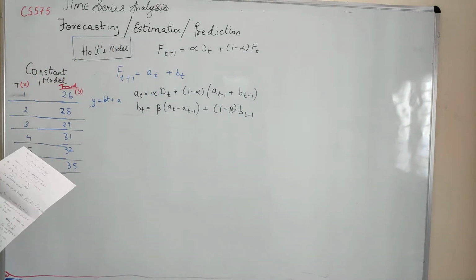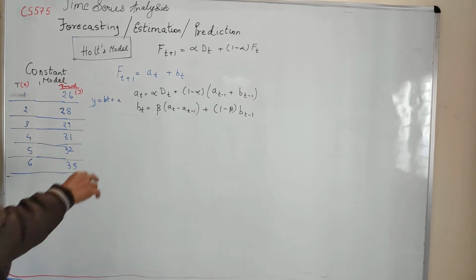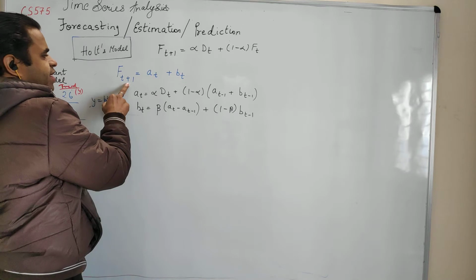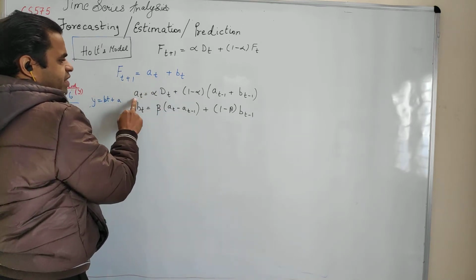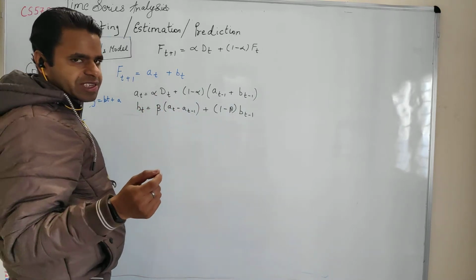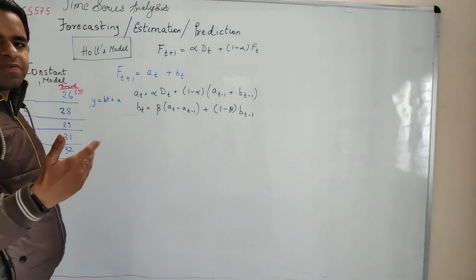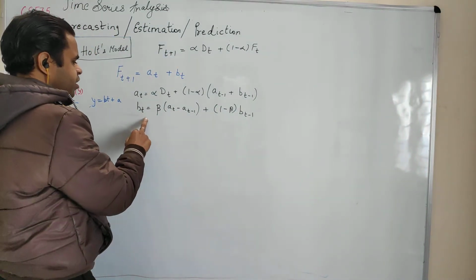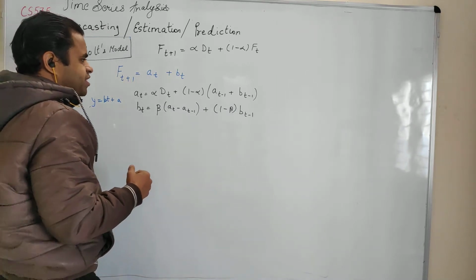What is the model? Holt's model says that the next forecast is equal to a_t plus b_t, where a_t is given by this formula. Again, alpha and beta are the smoothing constants, right? So just like in the last case, we keep it between 0 and 1. Why is it kept between 0 and 1? You can see in my previous lectures that we have explained.